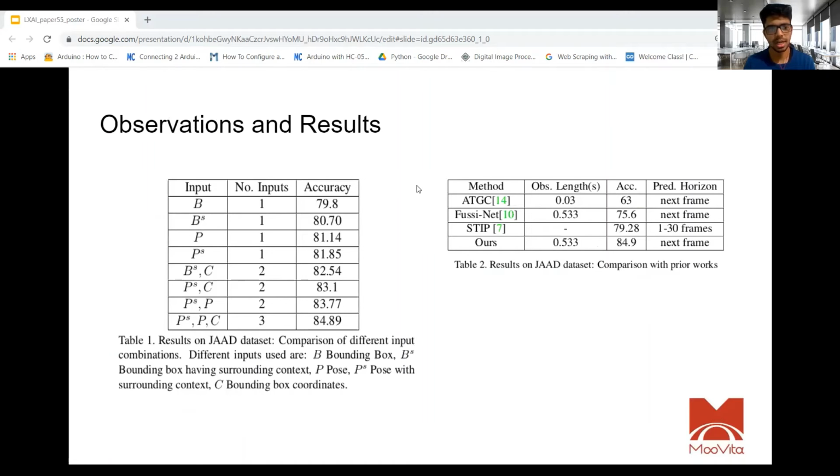Moving on to observations and results. So from the results, we observe that increasing the number of modalities almost always improves the results. This is probably because using multiple input sources allows the network to learn better discriminative features. The proposed method shows that using pose along with other input information can boost the accuracy to more than 84%. We also outperform prior state-of-the-art techniques on pedestrian intention estimation.